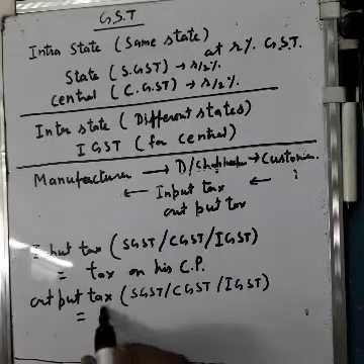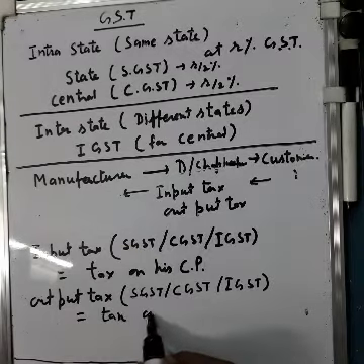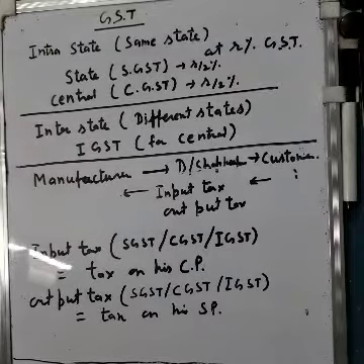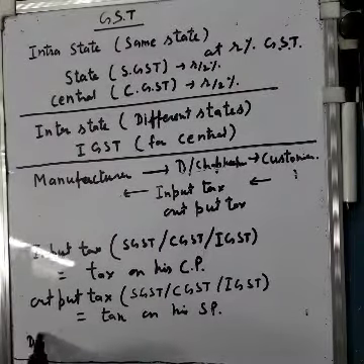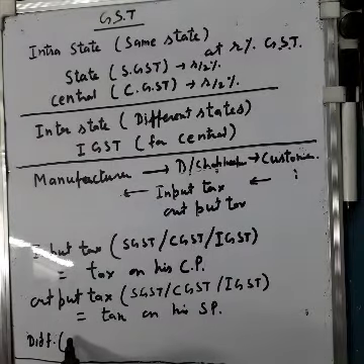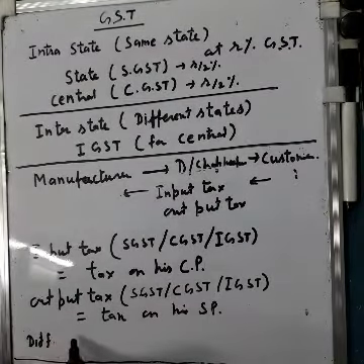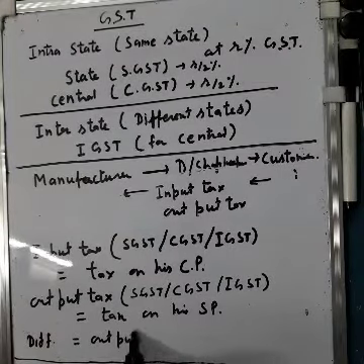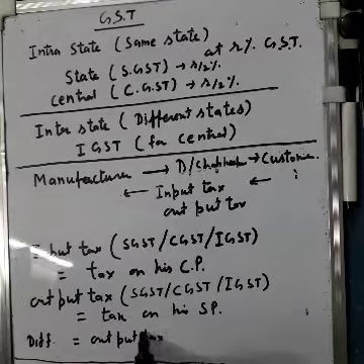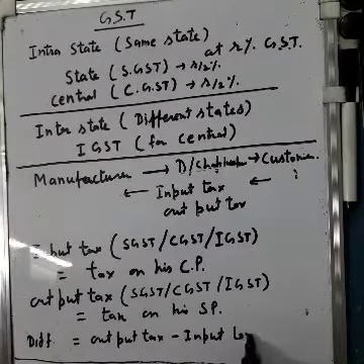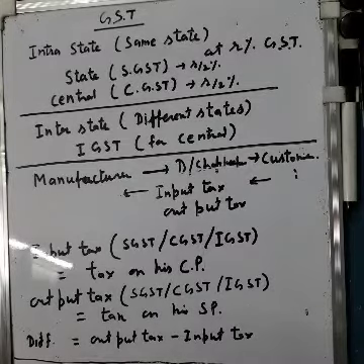This will be the tax on his SP, and whatever difference comes, okay, this difference, means output tax minus input tax, he pays to the government.